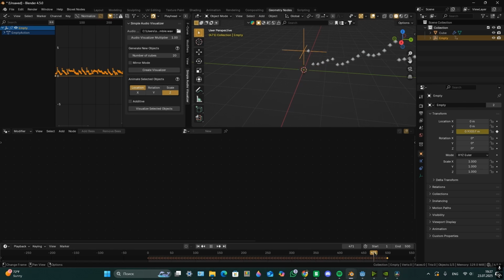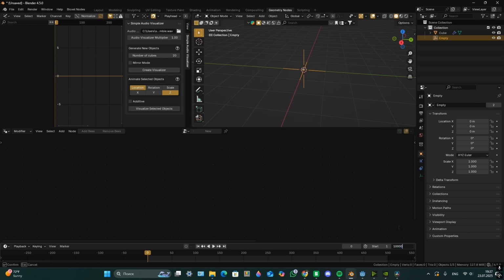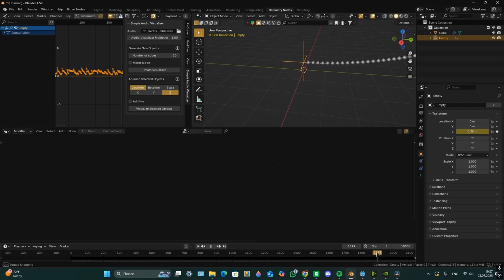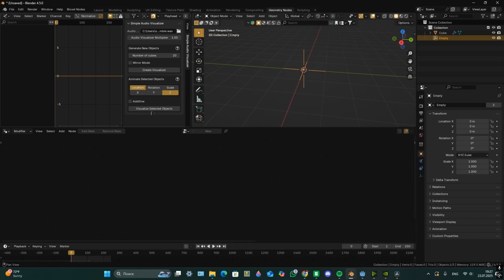But if you don't know how many frames you're going to have, you can just set the end frame to 10,000. Actually, I have 900 frames. But I'll keep 250.